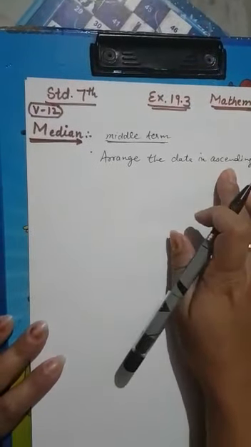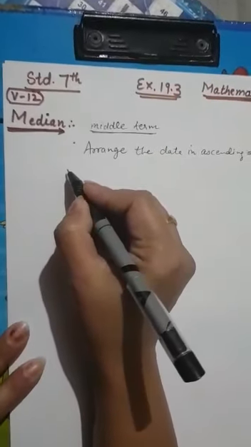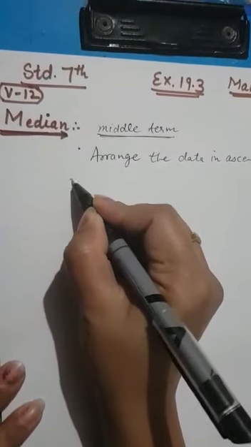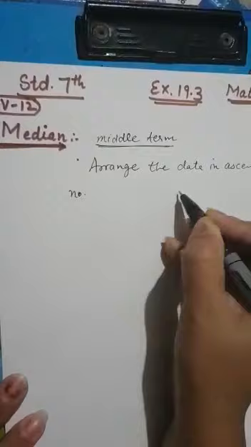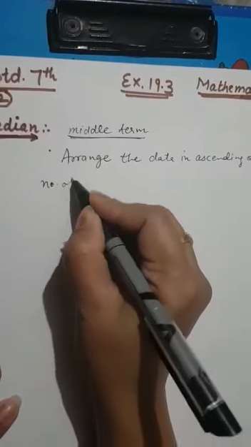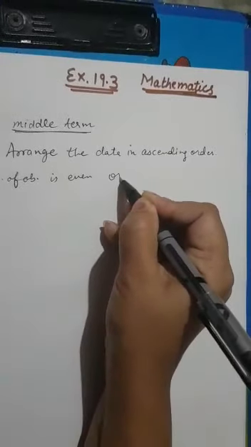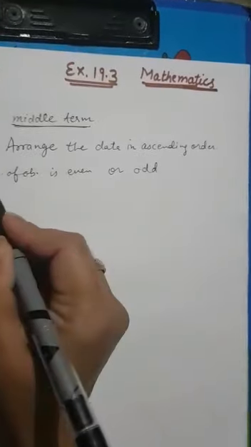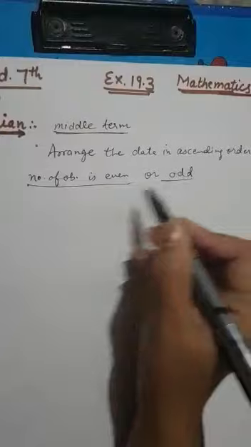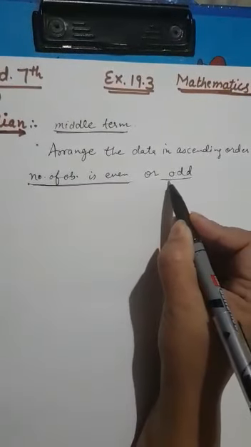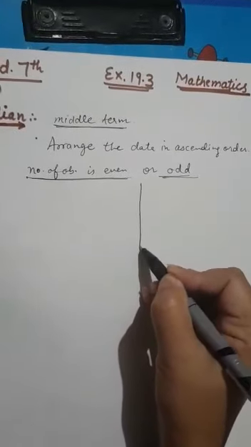And then two cases arise, when the number of observations is even or odd. For both there are two different formulas for finding the median.